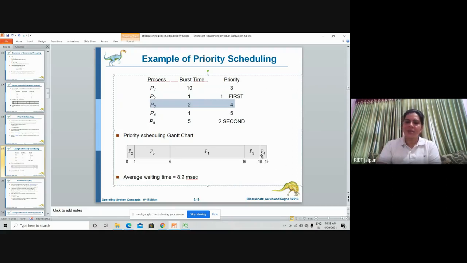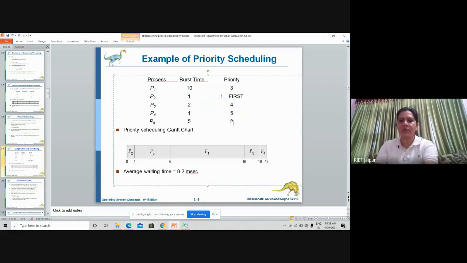And now the last process, which is having priority 5, its execution time is 1 unit only. So 1 unit we have allocated, 18 plus 1 is 19. I hope this is clear to you all. We can calculate the burst time total; this will be 19 only, as you can check. These are smaller numbers so easily you can add, but if you have a large database, then also you can check that the total should match this number. 10 plus 1 plus 2 plus 1 plus 5 is equivalent to 19 only.